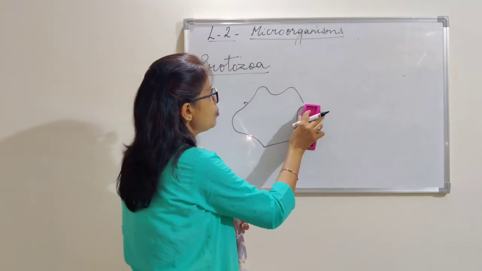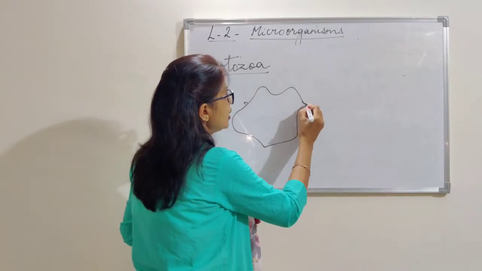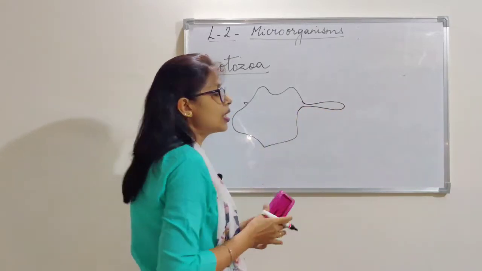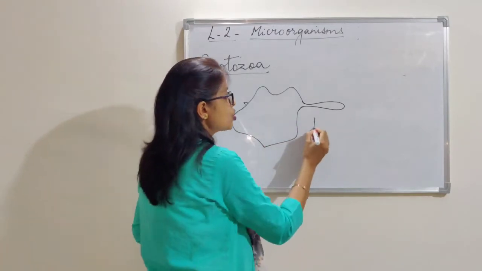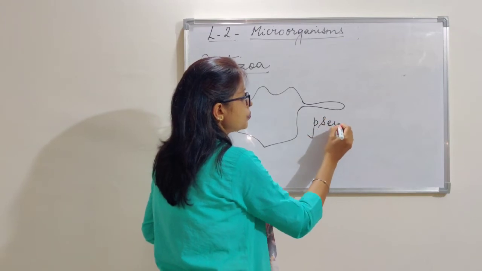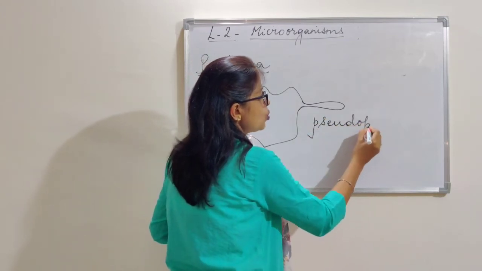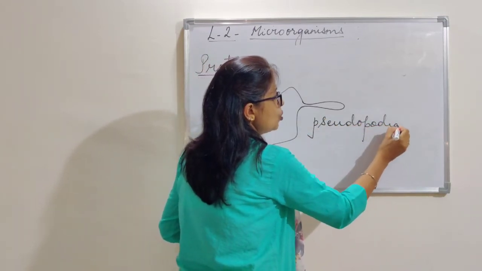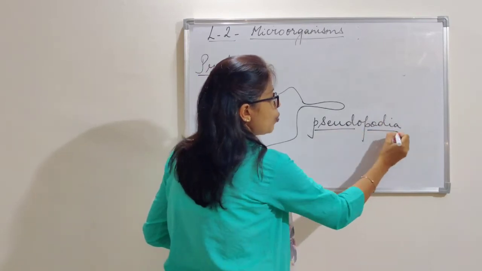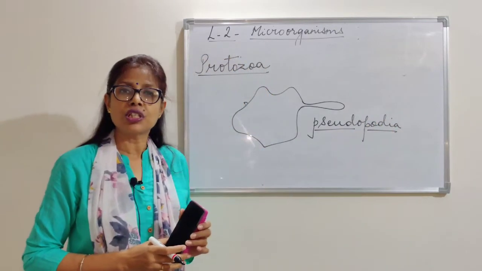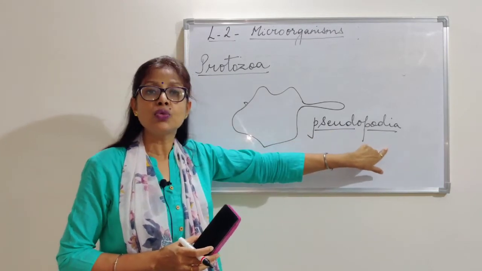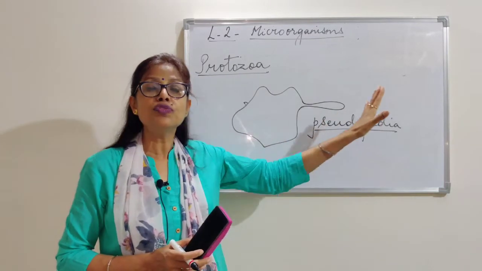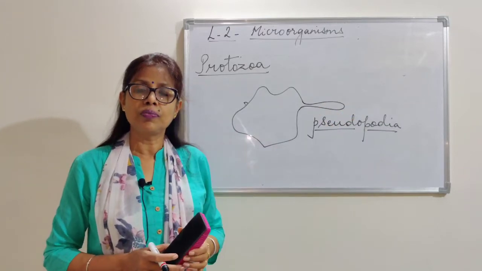In amoeba, you will see that they grow one elongated part of their body called the pseudopodia. Pseudo means false and podia means foot. So they use false feet when they have to move or collect their food.